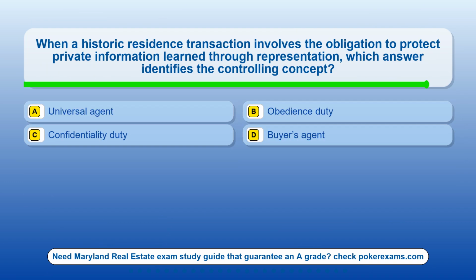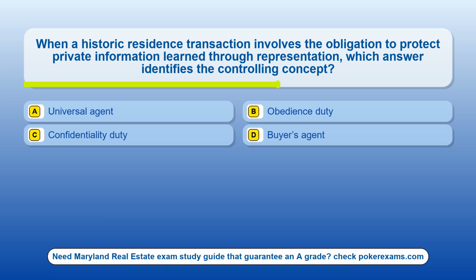Question 25. When a historic residence transaction involves the obligation to protect private information learned through representation, which answer identifies the controlling concept? Option A, universal agent. Option B, obedience duty. Option C, confidentiality duty. Option D, buyer's agent.